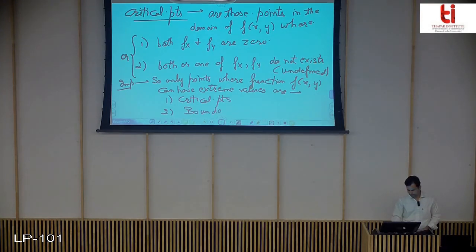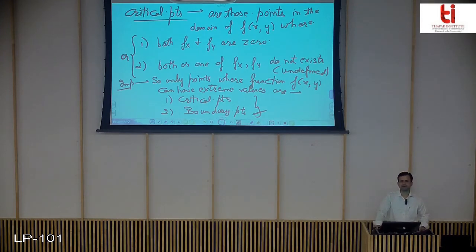Remember that in the case of a single variable function, we have critical points and endpoints, because there you have an open interval or interval (a,b). So there you have your endpoints. But now, since you have the xy plane, you have a domain. The domain will be given in some form. Whatever the boundary of that domain is, its boundary points may also be probable candidates for your maxima and minima. This boundary is basically on the xy plane.